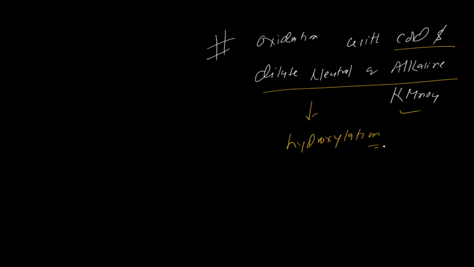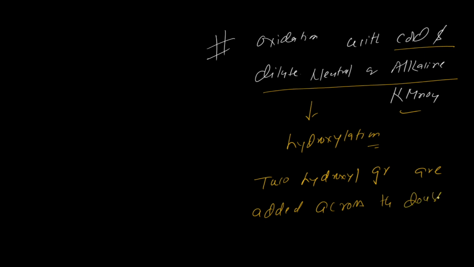In this process, 2 hydroxyl groups, meaning OH groups, are added across the double bond. That's why it is known as hydroxylation.